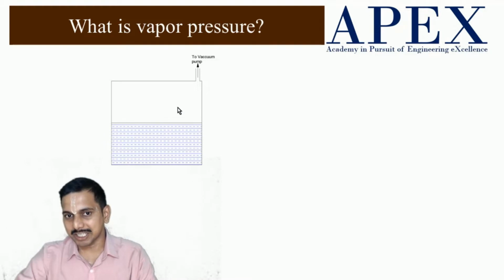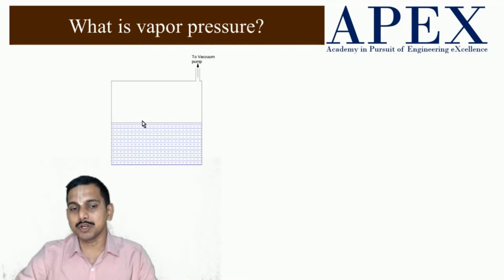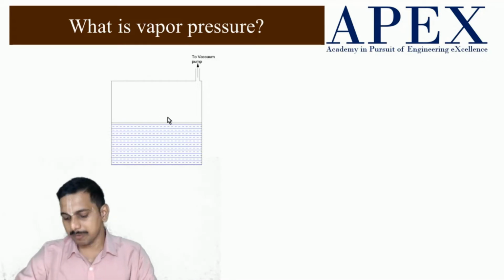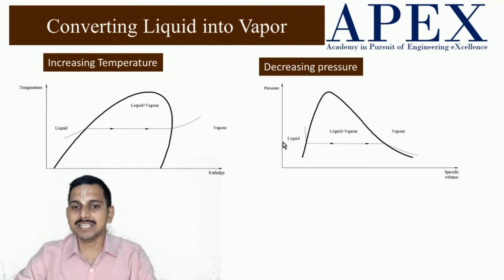So this cycle continues, and after some time it will come into equilibrium, where the rate of vaporization is equal to the rate of condensation. Because of this, at this state, the pressure that the vapor exerts on the surface of the liquid is called the vapor pressure. Now this vapor pressure is actually equal to the saturation pressure.